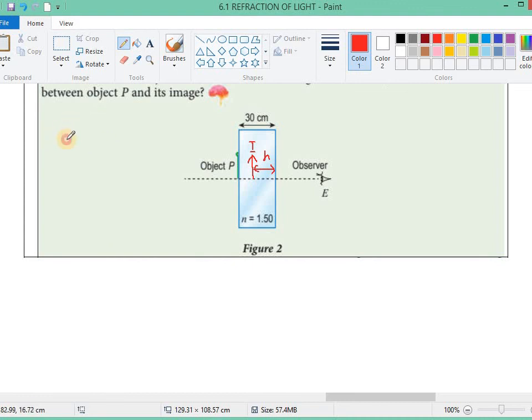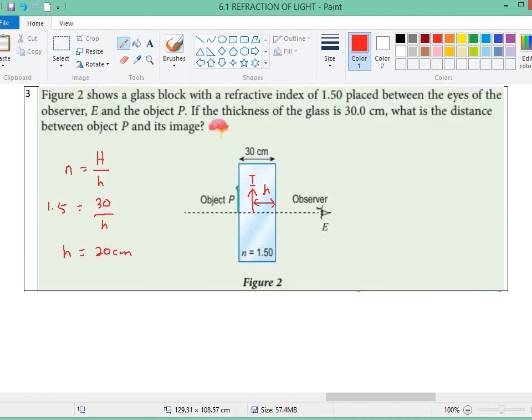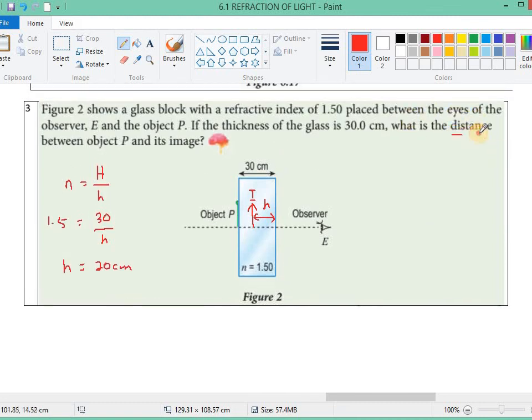Refractive index equals real depth over apparent depth. Given that the refractive index is 1.5 and the real depth is 30 centimeters, the apparent depth is 20 centimeter. But the question wants us to find the distance between object and image.